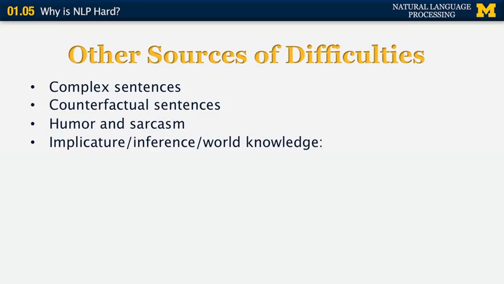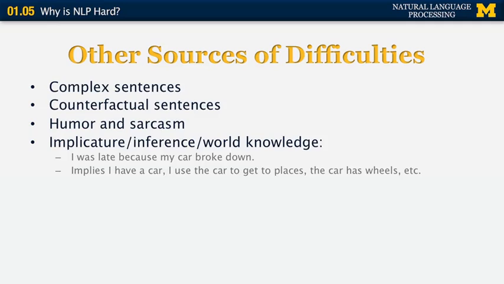Implicature, inference, word knowledge. This refers to cases where a sentence can only make sense if there is enough shared knowledge between the people who communicate. For example, if I say, I was late because my car broke down, a normal person would understand this sentence without any difficulty. However, a computer would have a hard time because there's a lot of implied knowledge that was not explicitly said in that previous sentence.